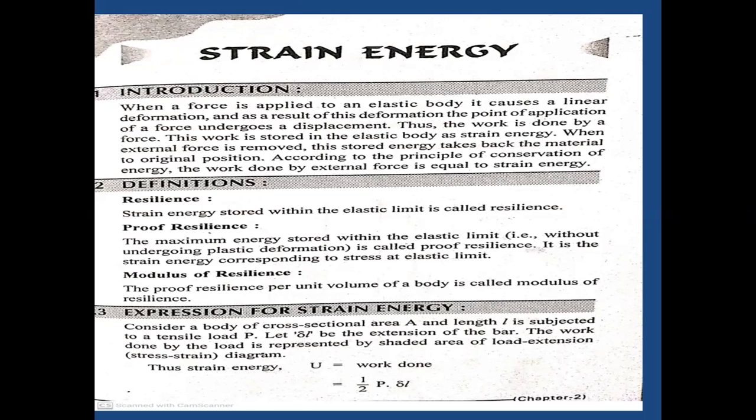At the same time, shear modulus or modulus of rigidity is equal to shear stress by shear strain. Bulk modulus equals direct stress by volumetric strain. Poisson's ratio is lateral strain by linear strain. And next, factor of safety. Factor of safety is nothing but ultimate stress by working stress, or ultimate load by working load.